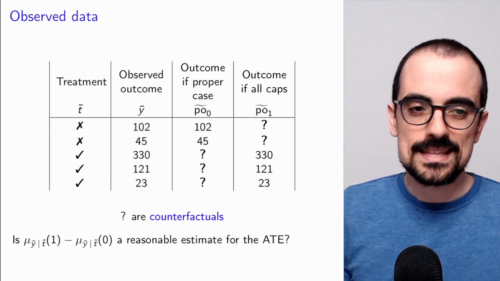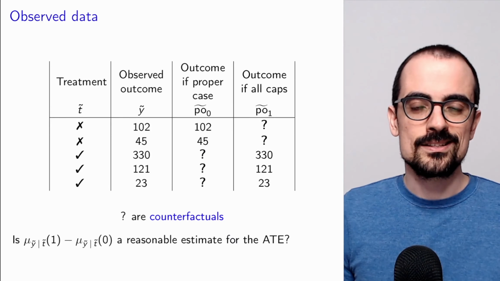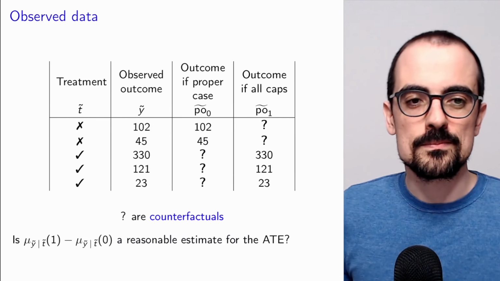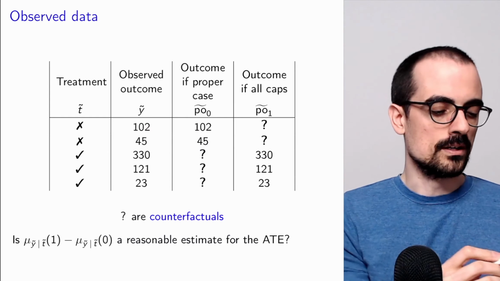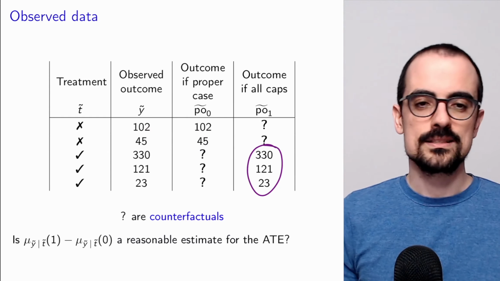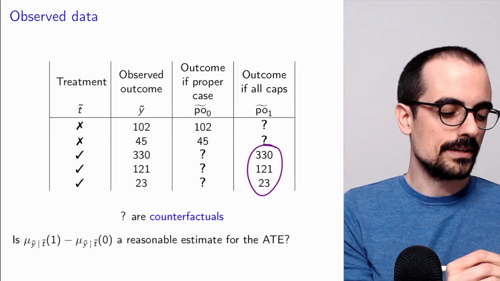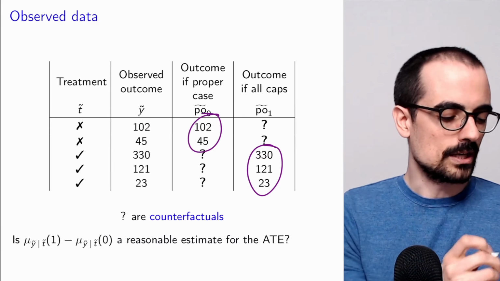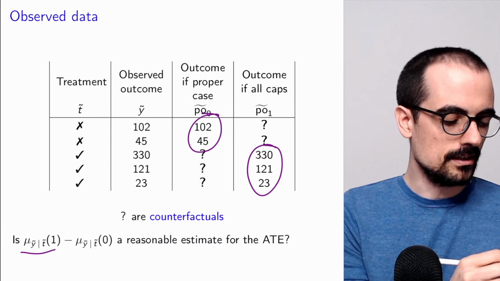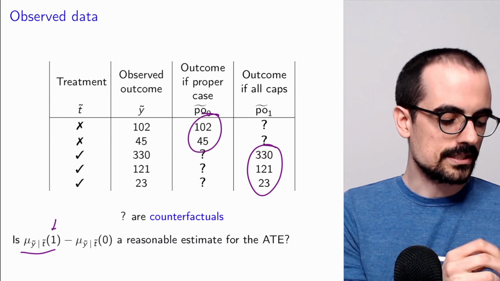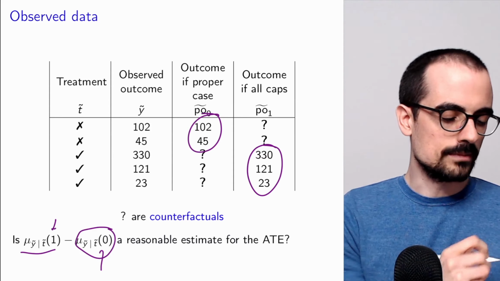So why do I say that? Because it's actually kind of easy to see what is the difference between the average views for videos where we did set the title to all caps and videos where we did not. That's very easy, right? We take the conditional mean when the treatment is 1 and we subtract the conditional mean when the treatment is 0.